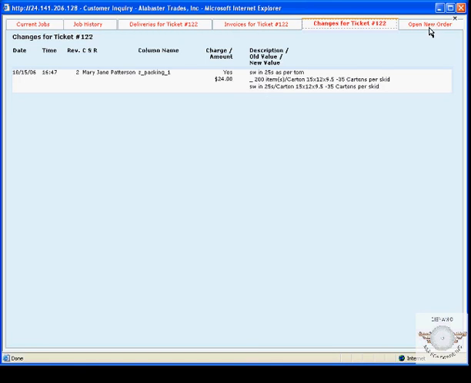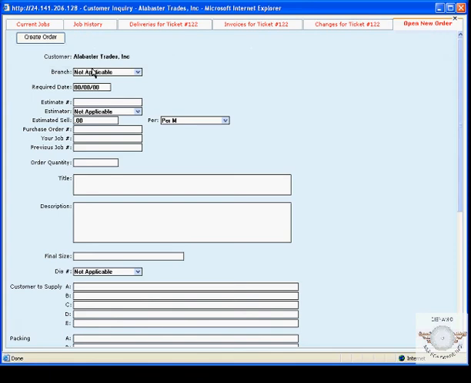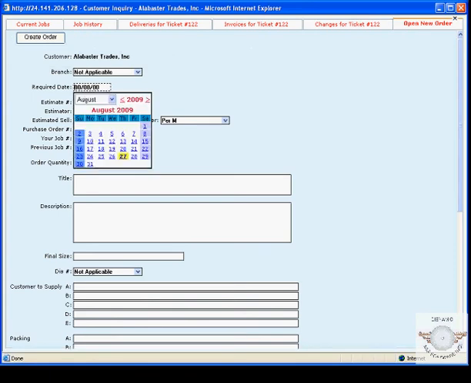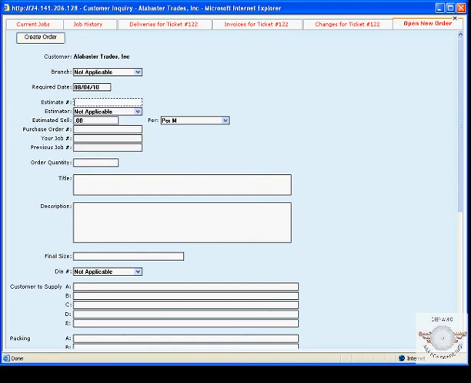If the printer clicks on this tab, they can go in and they can now enter their information. So they can put in the date that this job is required. They can put in the estimate number that the finisher gave them. They can put in the estimator's name. They can put in the cost they were provided, whether that's $14 per thousand, or if it's a lot cost, you can pick from any pricing method.